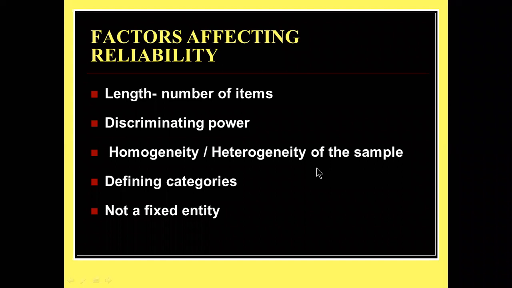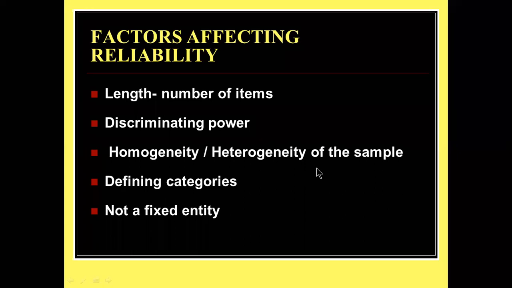The next one is discriminating power. What do you mean by discriminating power? Like partiality, for example, rich people and poor people. In the tool, you should have all the items equally developed. Don't make the items go to different extremes. For example, if you ask rich people, "Do you travel in an Audi car?" and you don't keep another question for poor people, that is a problem, because we have studied that all the samples must be homogeneous in nature. So the discriminating power should not be too high.